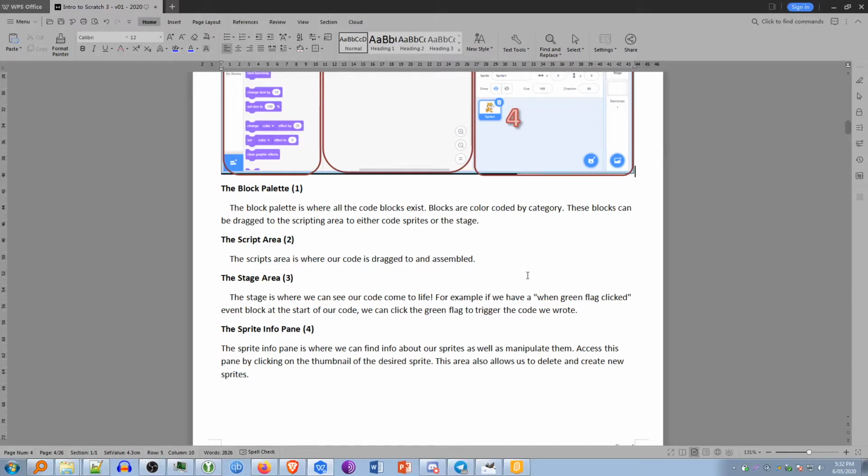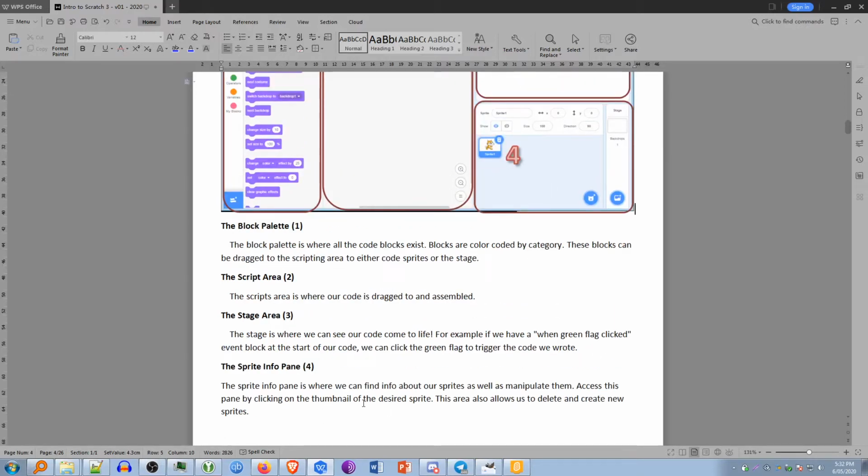The sprite info pane, number 4 down the bottom here. The sprite info pane is where we can find out about our sprites as well as manipulate them. Access this pane by clicking on the thumbnail of the desired sprite. So if we have multiple sprites there, you would need to click which one you want to find out about. This area also allows us to delete and create new sprites.